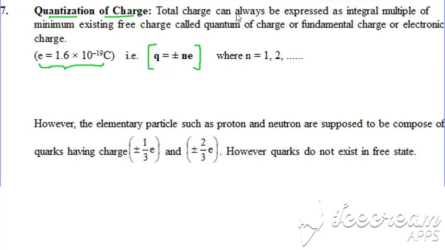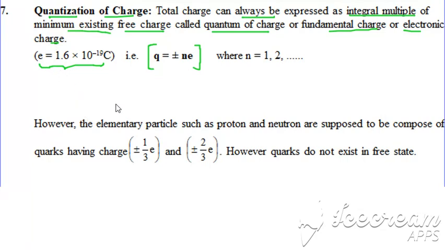It says the total charge can always be expressed as an integral multiple of the minimum existing free charge, which is called the quantum of charge, or fundamental charge, or electronic charge. So that's the least freely existing charge.